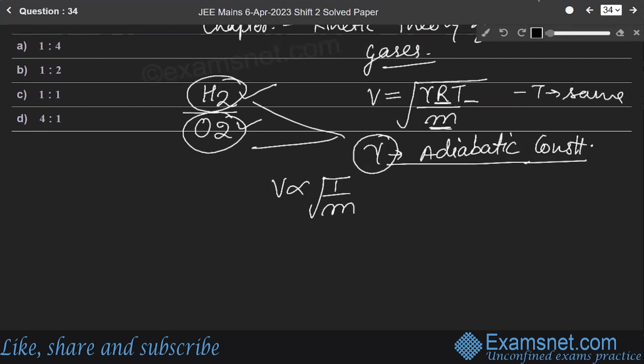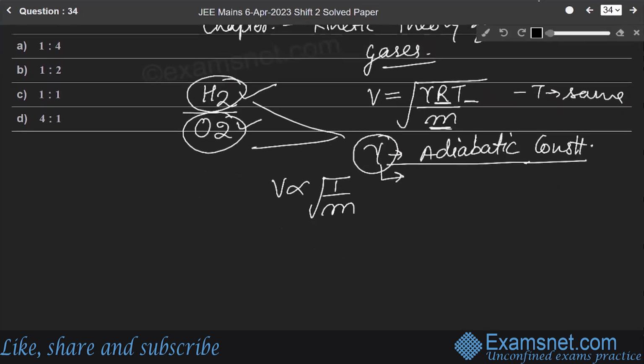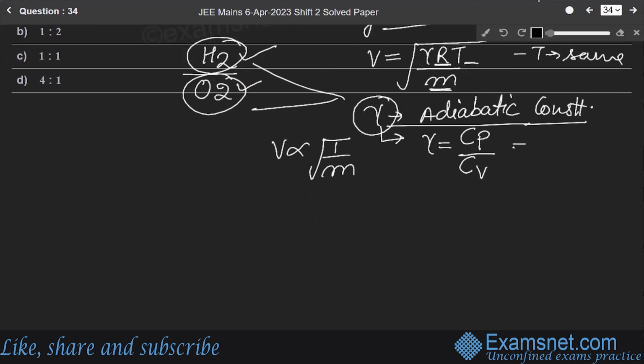First of all, we should know what the adiabatic constant is. This adiabatic constant equals the ratio of the two specific heats, specific heat at constant pressure over specific heat at constant volume, and its formula is 1 plus 2 over n. For general information, n equals 3 for a monoatomic gas, n equals 5 for a diatomic gas, and n equals 6 for a triatomic gas.